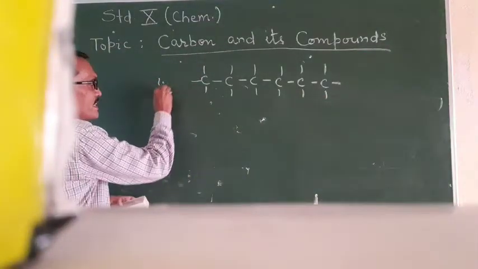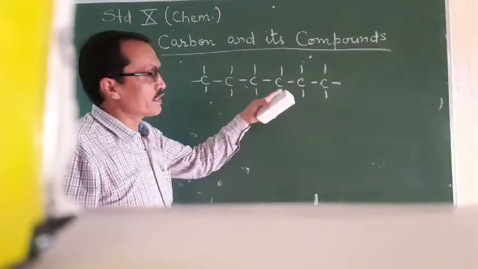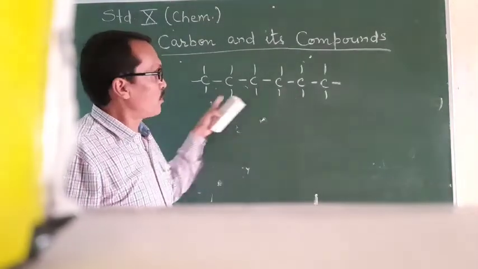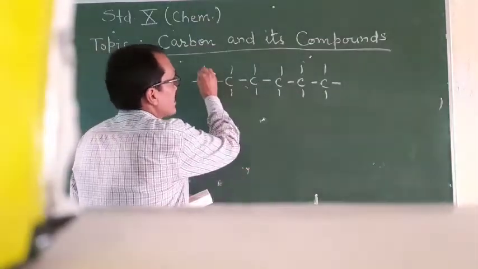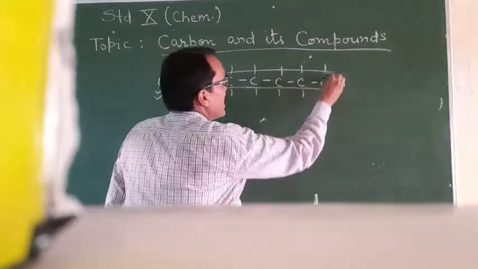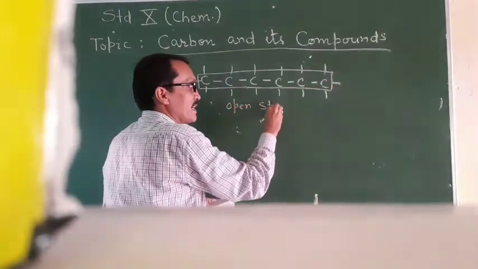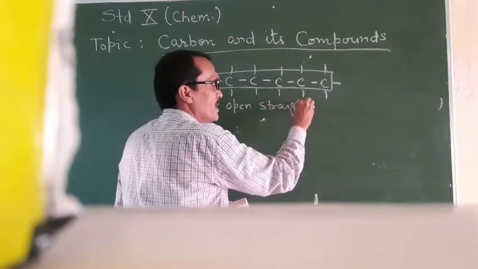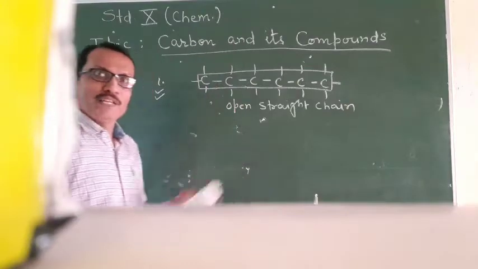Under the catenation property, carbon can join with so many other carbon atoms and form a chain. And now, this chain you can see here is an open straight chain.